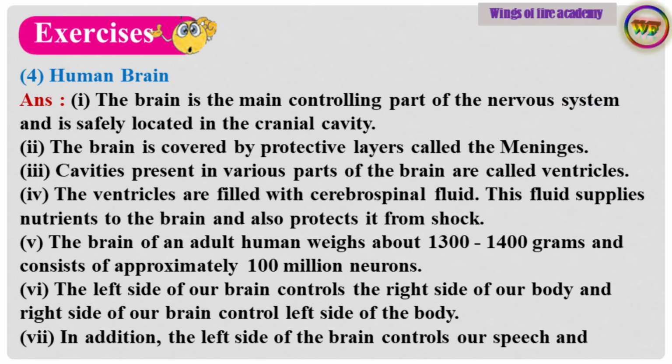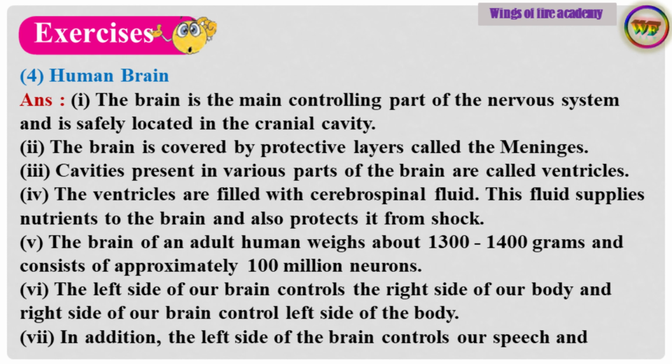Sub-question 4. Human brain. Answer. Point number 1. The brain is the main controlling part of the nervous system and is safely located in the cranial cavity. Point number 2. The brain is covered by protective layers called the meninges. Point number 3. Cavities present in various parts of the brain are called ventricles. Point number 4. The ventricles are filled with cerebrospinal fluid. This fluid supplies nutrients to the brain and also protects it from shock.